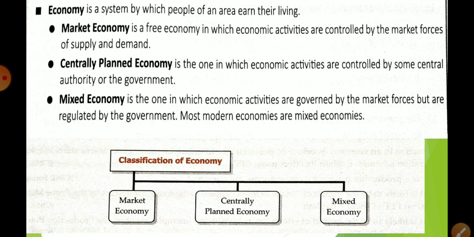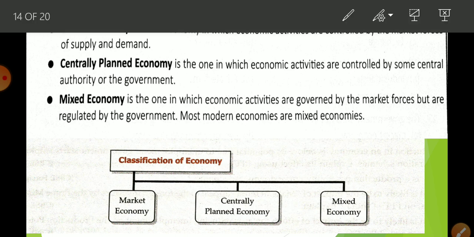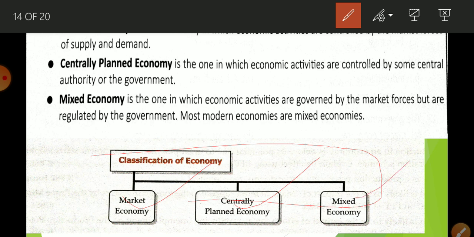Mixed economy is one in which economic activity is governed by market force but regulated by the government, like India is having mixed economy. Government is working for 21.9% people who are below the poverty line. They cannot manage all the basic amenities themselves, and private sector is working for those who can afford goods and services at market price. So in this way, economy is divided into 3 parts: market, centrally planned and mixed economy.